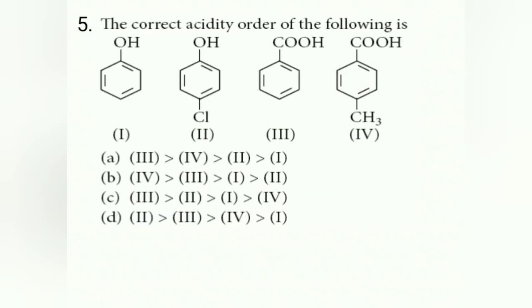Fifth one, the correct acidity order of the following is. In this particular case, you can say 2 are phenolic derivatives and 2 are carboxylic acids. Definitely benzoic acid, that is 3, is more acidic, because in the fourth one a CH3 group is there, and the CH3 group is, remember, an electron donating group, hence it will decrease the acidic nature, but it is more acidic than the phenol. So the answer for this particular question is the first option, 3 more than 4, more than 2, more than 1. 2 is more than 1, because Cl has electron withdrawing capacity also. So the answer is A.